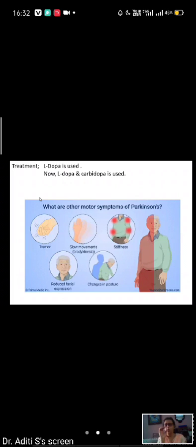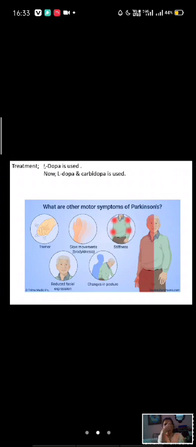Now if only dopa is injected, to reach the brain it has to cross the blood-brain barrier. Dopa cannot go through the blood-brain barrier, so it cannot reach the brain. So instead of dopa, initially L-dopa was used. Levorotatory dopa, L and D forms, levorotatory and dextrorotatory. L-dopa can cross the blood-brain barrier and reach the brain. In the brain, it is converted to dopa and it inhibits the signs and symptoms of Parkinsonism.